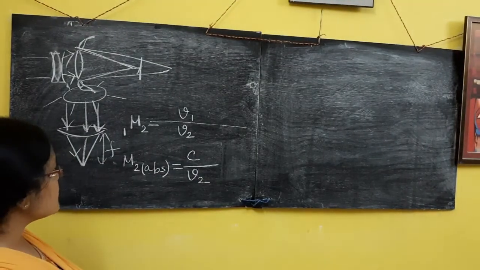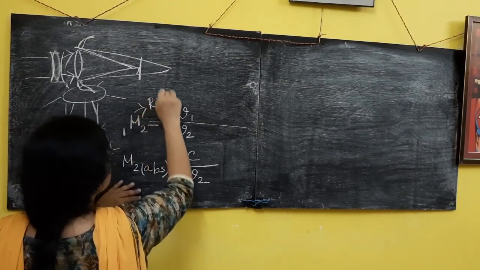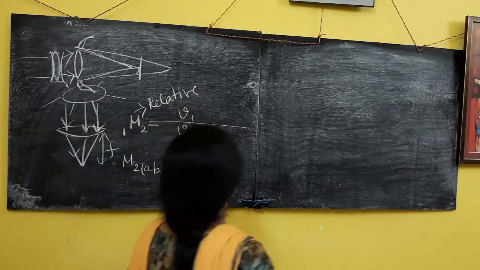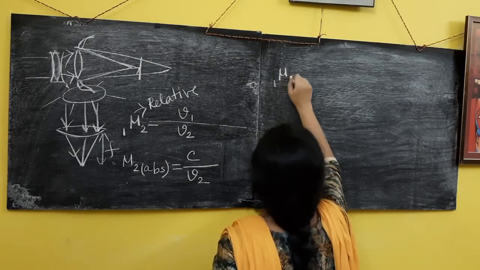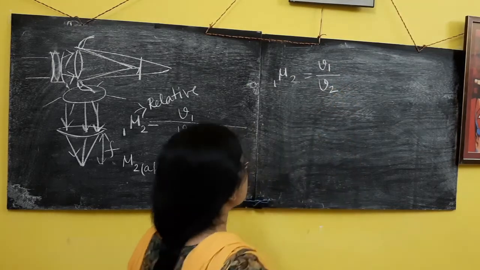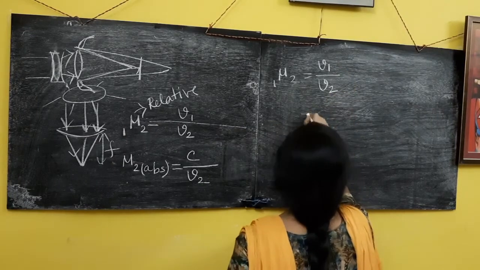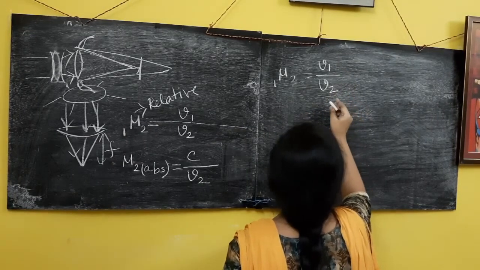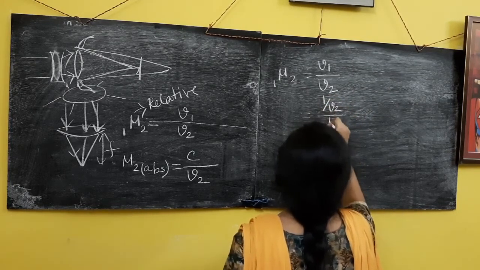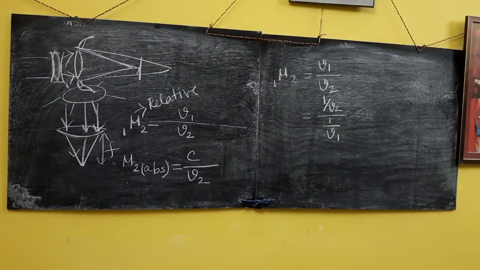Now what is the relation between these two? This is the relative refractive index, and this one is absolute. So let's see. mu1 2 can be written as V1 by V2. Now 1 by V2 over 1 by V1, with the terms in the denominator like that. After doing the calculation the thing will be similar.